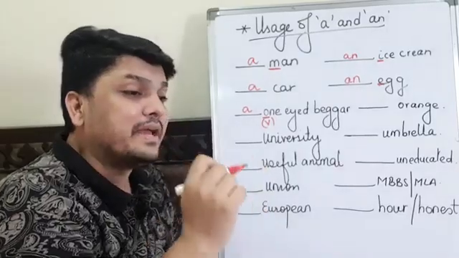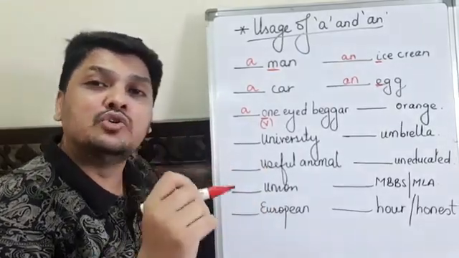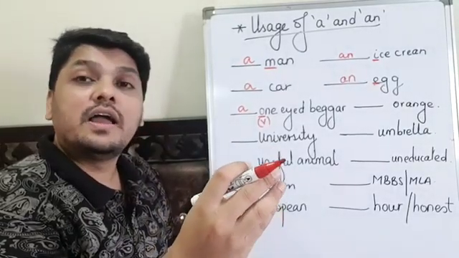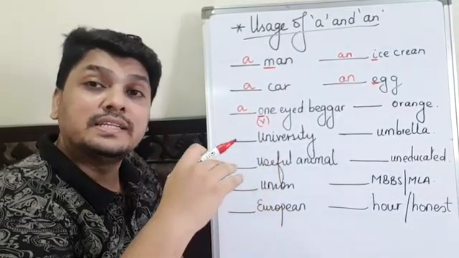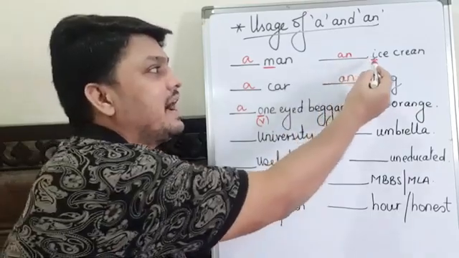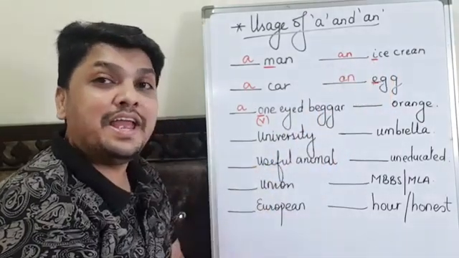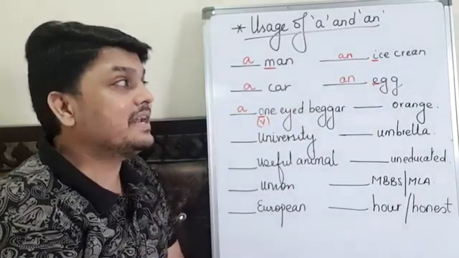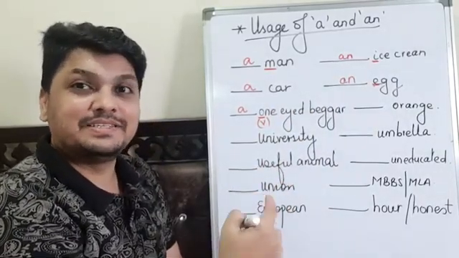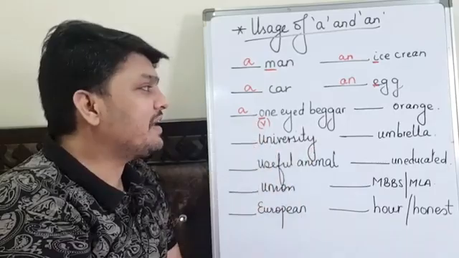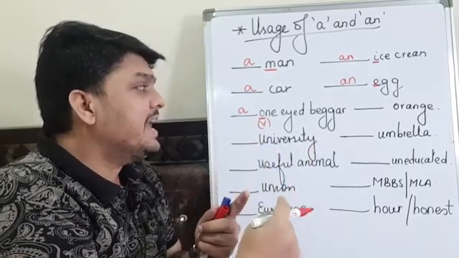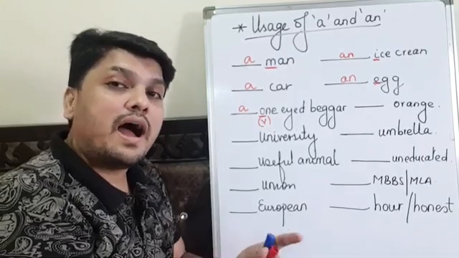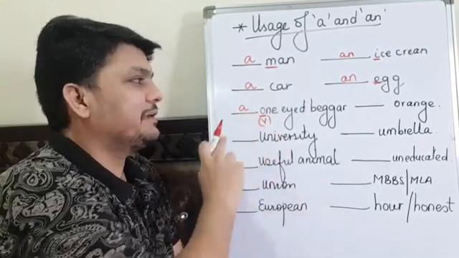That's why in the beginning I told you AN is used before a sound like a vowel: A, E, I, O, U. These are the sounds. However it starts with O, but the sound is W. However, egg starts with E, but the sound is vowel, an egg. See the sound. But here, how did I read it? W. One-eyed beggar. That is why A.